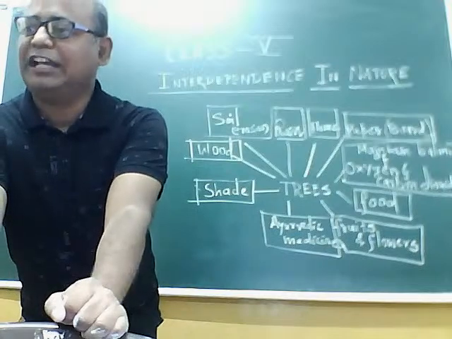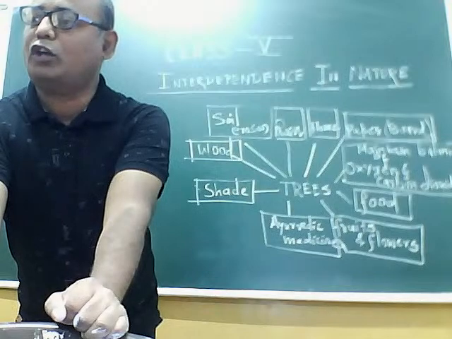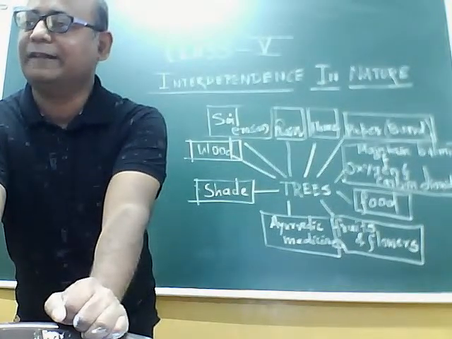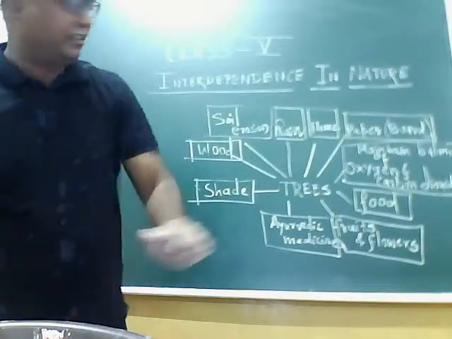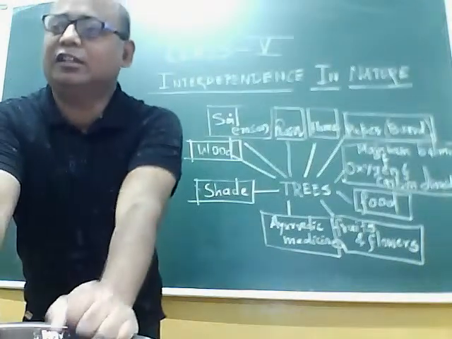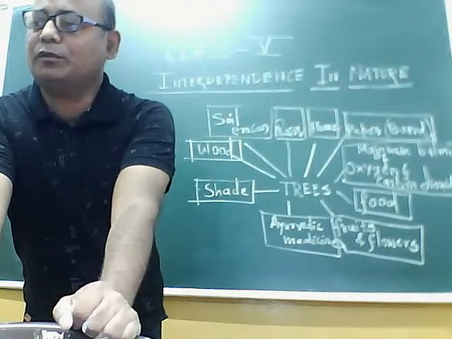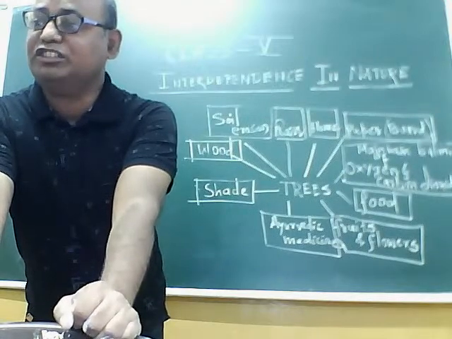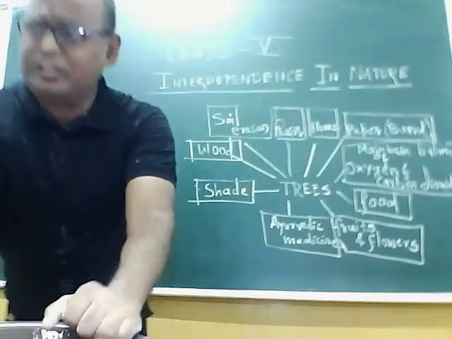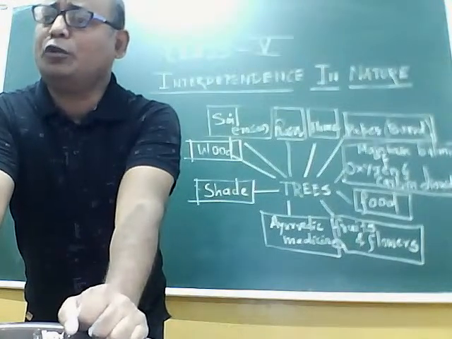And one more answer was given by Rajurkar: trees give food for animals, for example, grass for deer. So it is clear that trees are our friends. That's why we are celebrating Environment Day and Van Mahotsav, to know the importance of trees. They are useful in many ways. So we should not cut trees. Grow more and more trees.